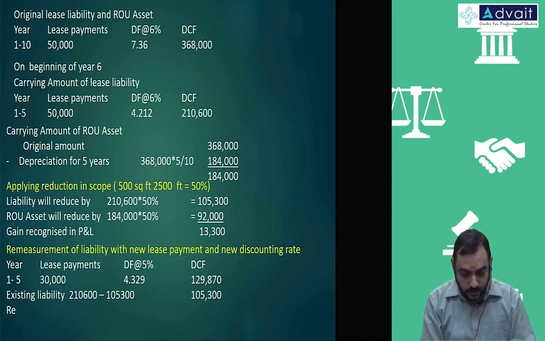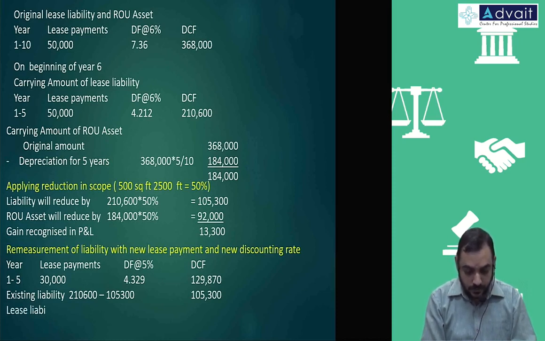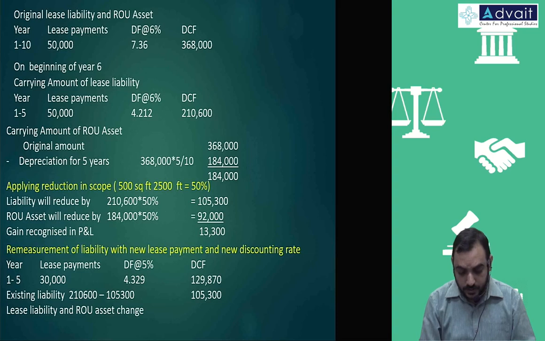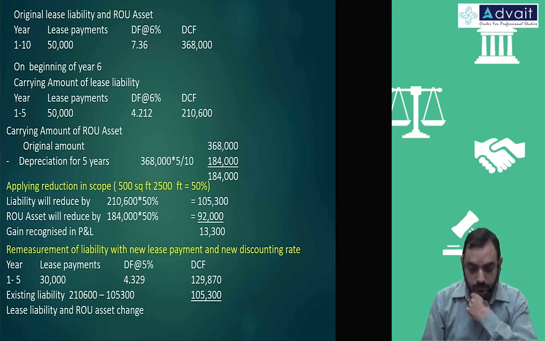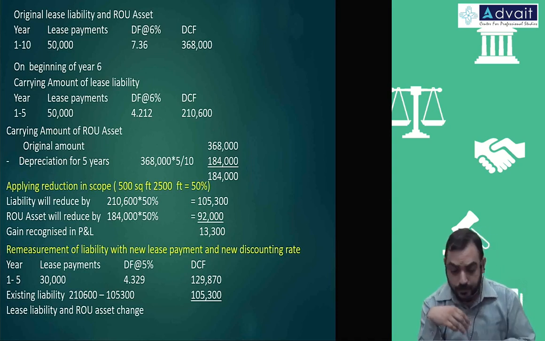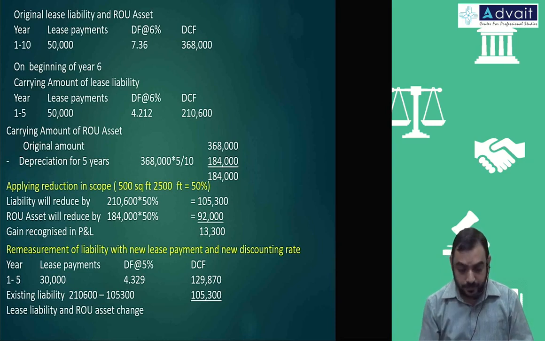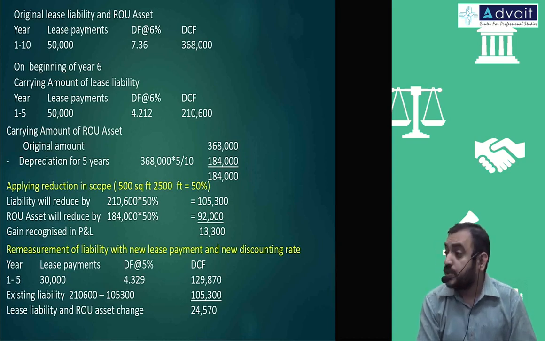Therefore the remeasurement adjustment, that is lease liability and ROU asset change or increase. How much do you get? 20,000 something, 24,570. So the first step is to reduce the scope and then to remeasure for the new lease payment.